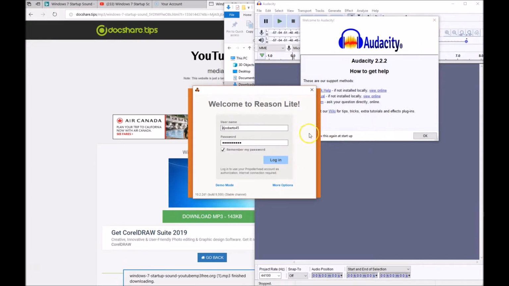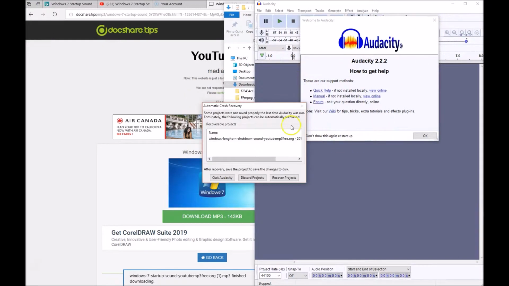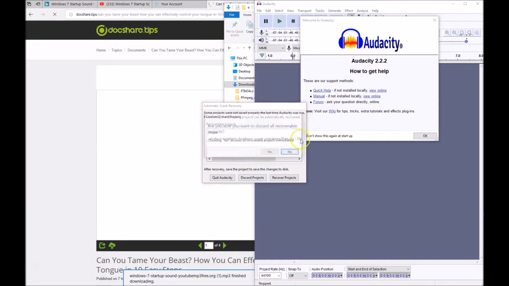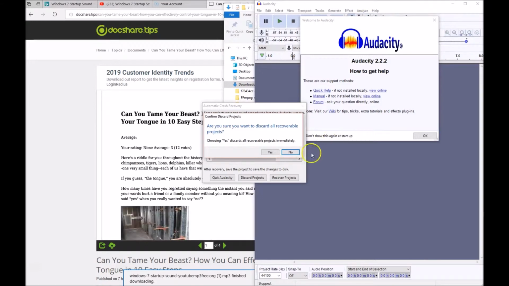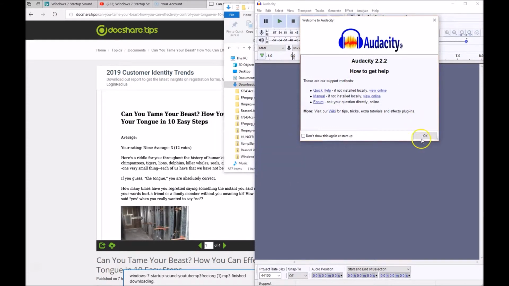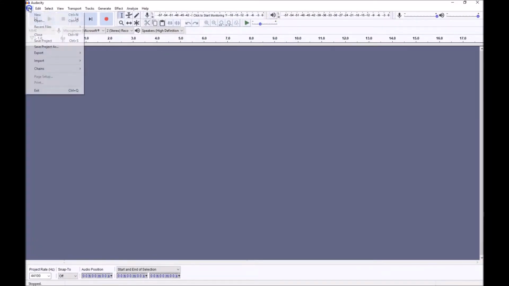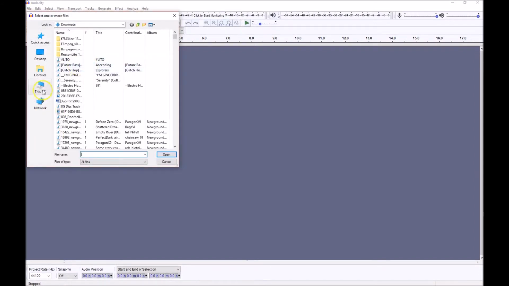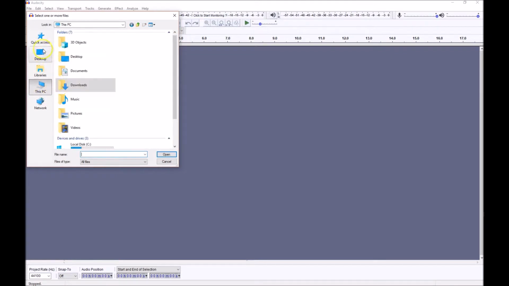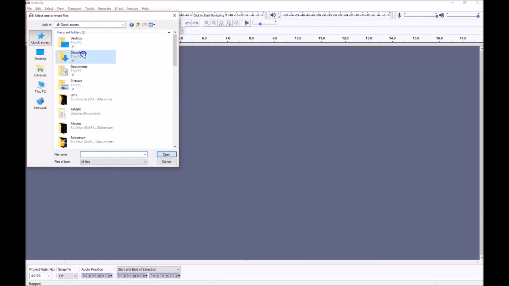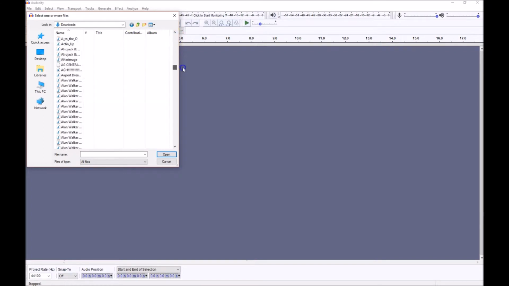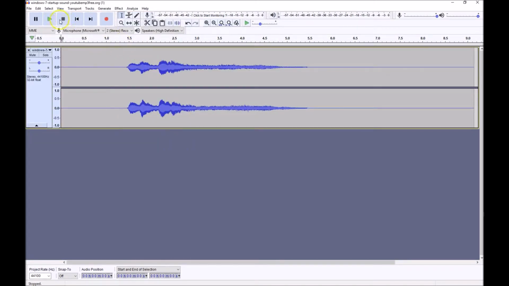Definitely did something wrong here. Oh shoot. Discard projects. Okay. So hold up. Now you go to your file and stuff. Import audio, and then simply you go to your downloads, go to quick access, downloads, find it. We just gotta scroll until I find it. So, Windows 7 startup.